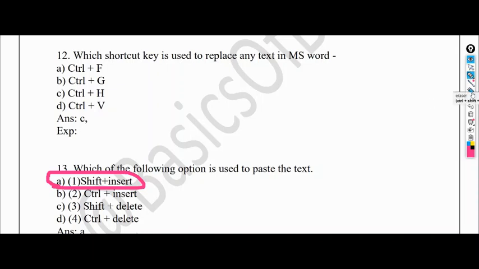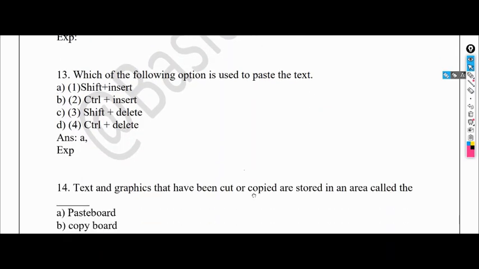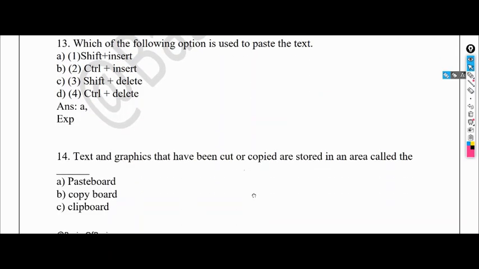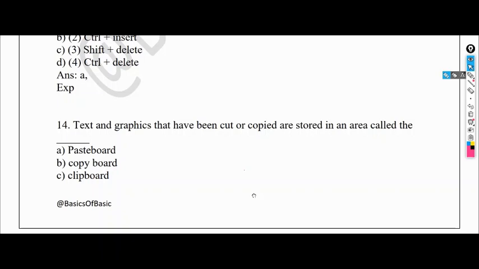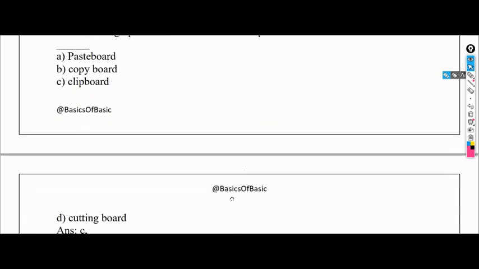For pasting anything, you need to use shift plus insert. You can try it on your laptop or desktop. Text and graphics that have been cut or copied are stored in an area called the, so it is a pasteboard, copyboard, clipboard, cutting board.